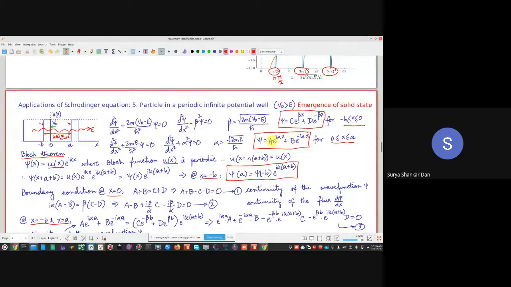A and B, they are all zeros. C and D are all 0. So psi is also 0. So that means psi x is always 0 irrespective of the position, which is a redundant solution, physically impossible. Electron kahin na kahin to hoga inside the solid state. Correct? That means A equal to 0, B equal to 0, C equal to 0, D equal to 0.